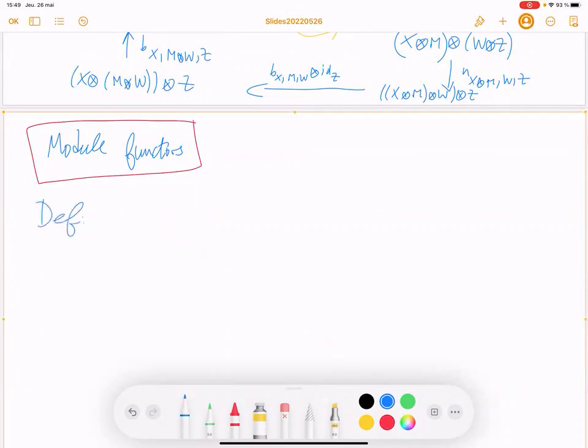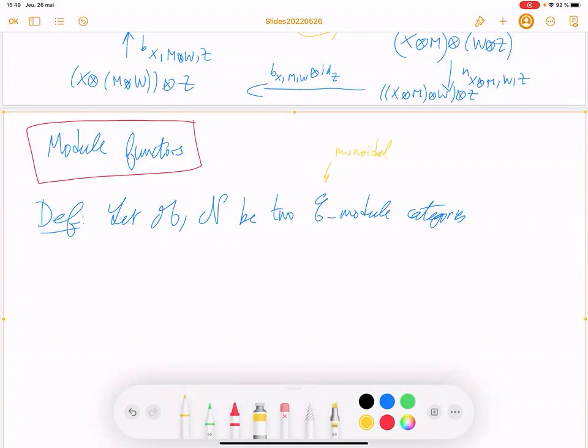Definition. So let M and N be two C module categories, and C is a monoidal category. It's still a monoidal category.